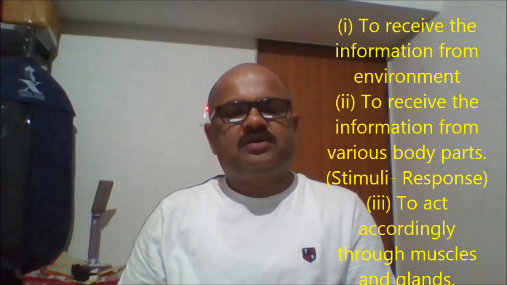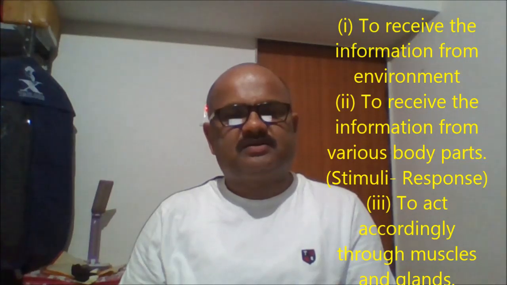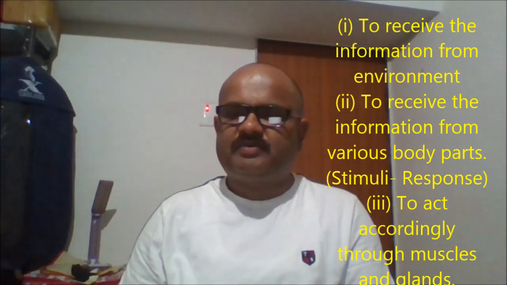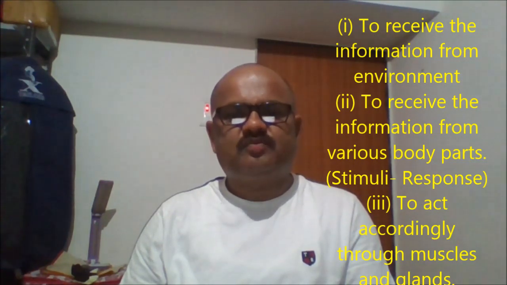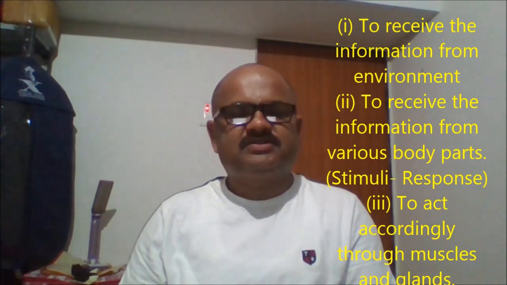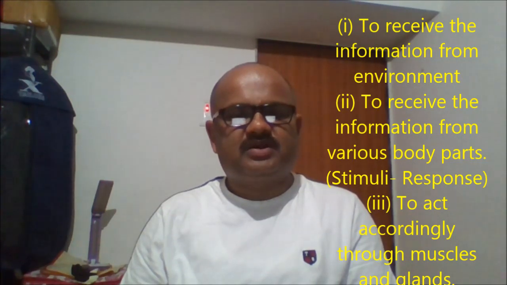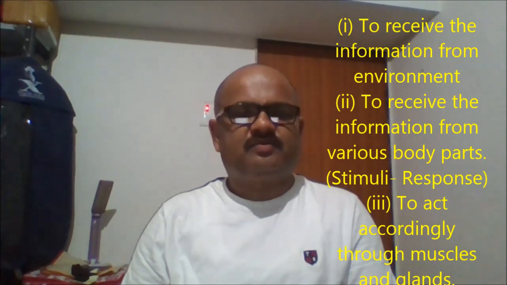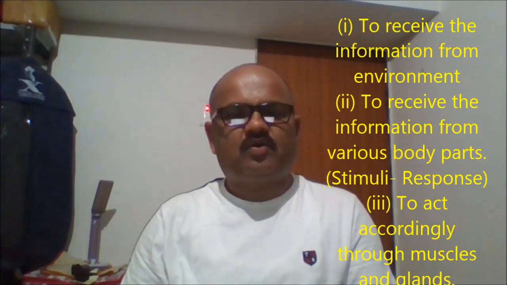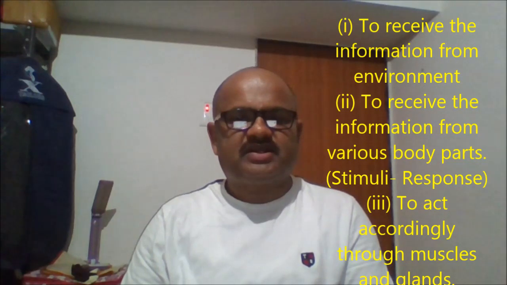So what are the functions of the nervous system? The functions are to receive information from the environment and from various body parts, that is, stimuli. When a stimulus comes, it gets converted into a response. And the third function is to act accordingly through muscles and glands.